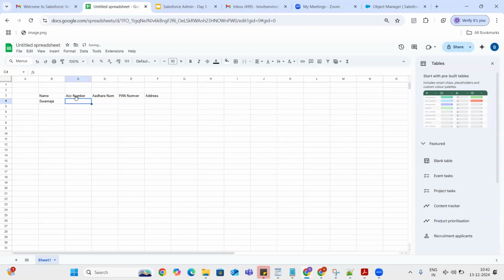Okay, Swarnaja, and my account number is 12345, and some other number is ABC 1, PAN number is PQR 1, and address is Guntur.